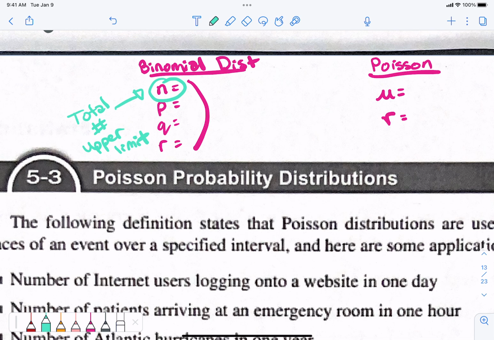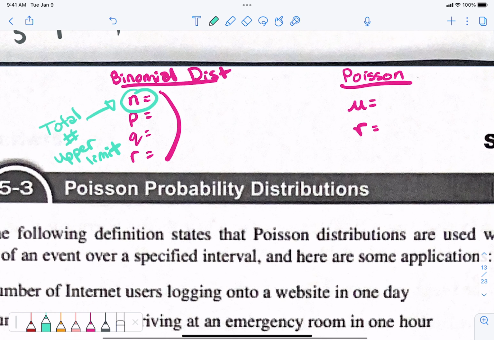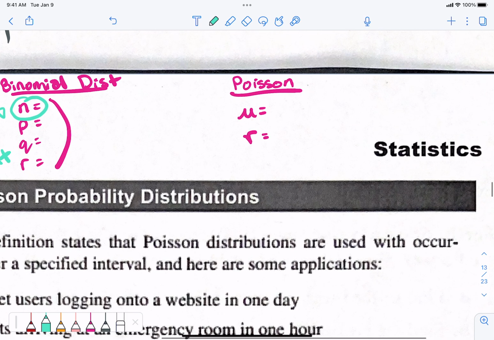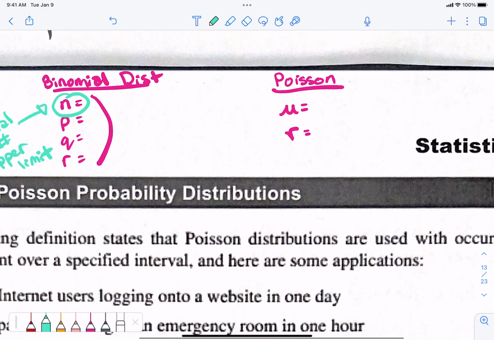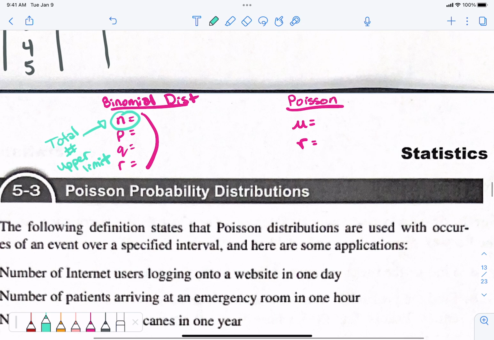Listen, write this at the top of the paper. N is your upper limit, N is your total. Poisson does not have an upper limit. This is what the questions will look like. I'll zoom out. Here's an example of a Poisson distribution.